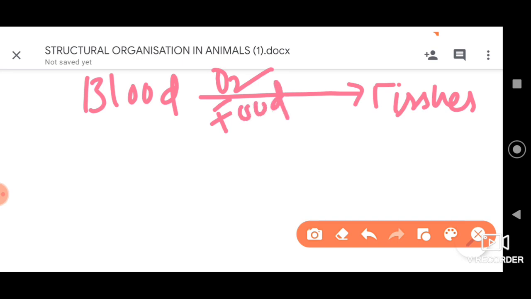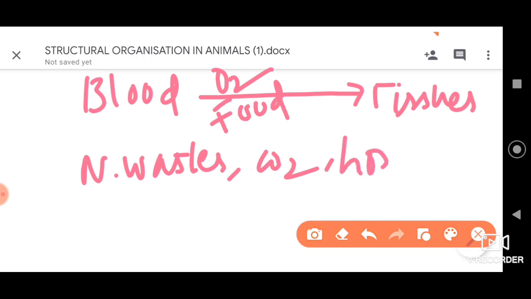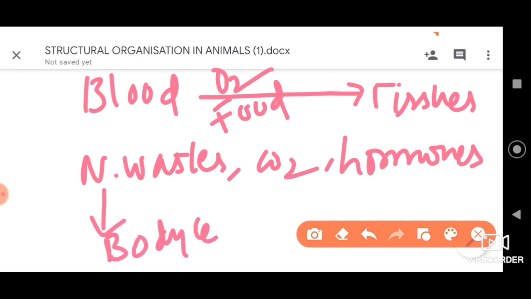One point. On the other note, nitrogenous wastes, carbon dioxide and hormones as well, it carries from the body cells to the blood.